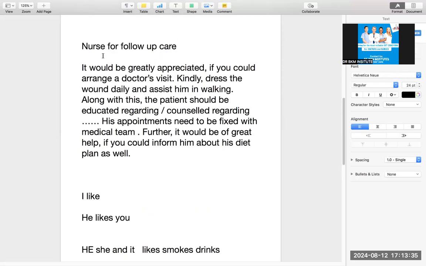Now it seems like a very good flow of the last paragraph. It would be greatly appreciated if you could do this. Kindly dress his wound. Along with this, the patient should be educated about this thing. His appointment needs to be fixed with the medical team. Further, it would be of great help if you could inform him about his diet as well. Now, see the fluency of this writing. That is how a good letter is made in the last paragraph.